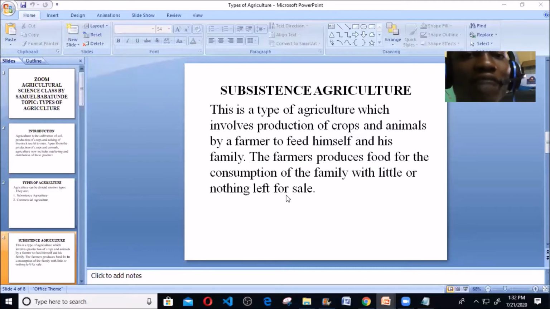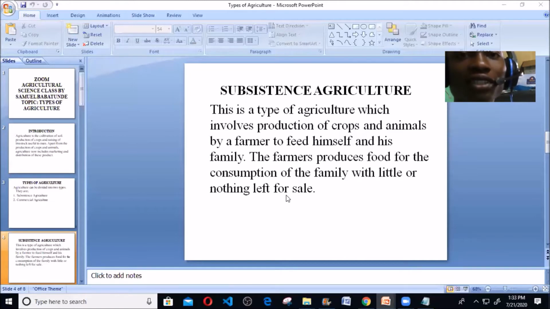The farmer doesn't have it in mind that he wants to market any product. None of this is for sale. Even if he wants to sell anything, it might be after the family consumption, and maybe some are left, then he might decide to sell. But the primary aim of subsistence agriculture is just for what? Family consumption. It's not for business at all. And that's why I say it is a type of agriculture most of the families in Nigeria today practice.